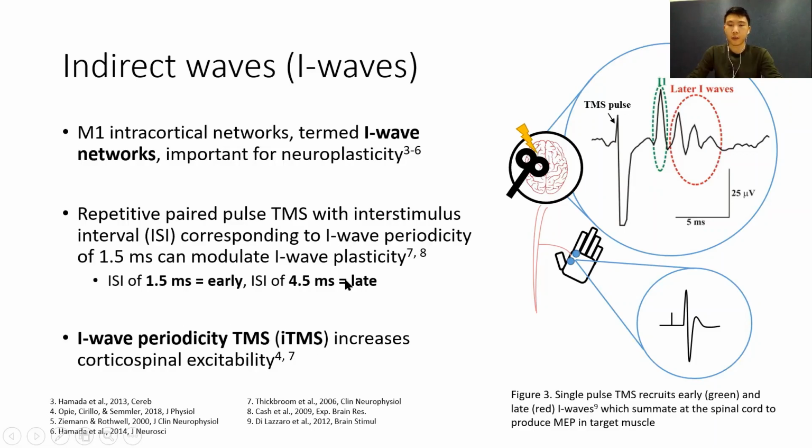This protocol pairs two TMS pulses together at an interstimulus interval, ISI, corresponding to I-wave periodicity of approximately 1.5 milliseconds. Subsequently, an ISI of 1.5 milliseconds targets early I waves, while an ISI of 4.5 milliseconds targets late I waves. The key point being that it is possible to modify these TMS parameters in order to selectively increase the excitability of early or late I waves, and therefore increase corticospinal excitability.